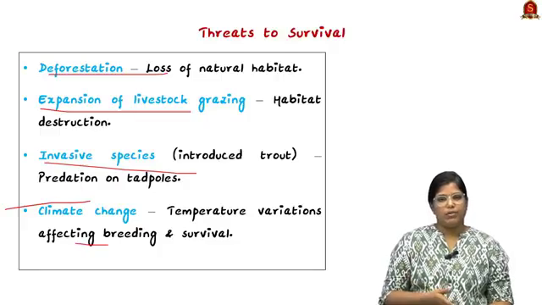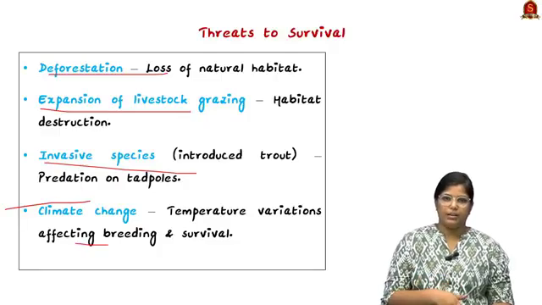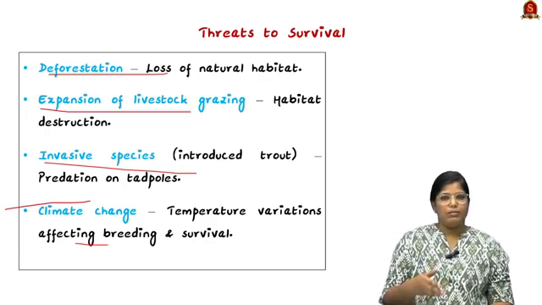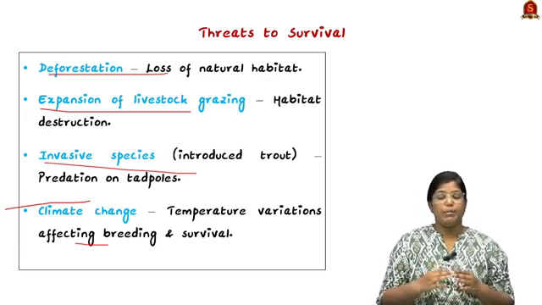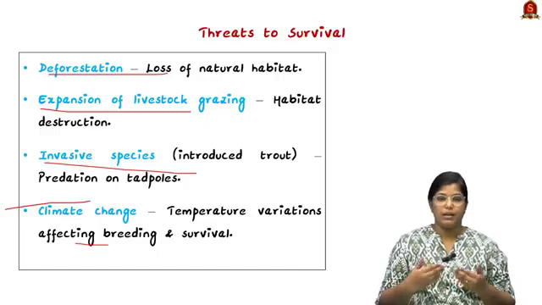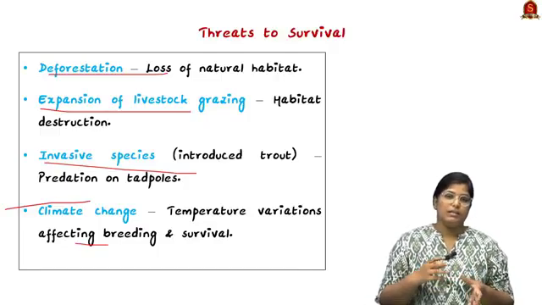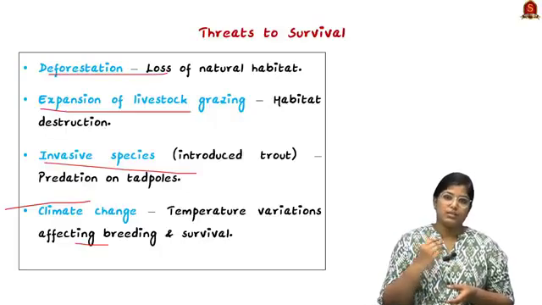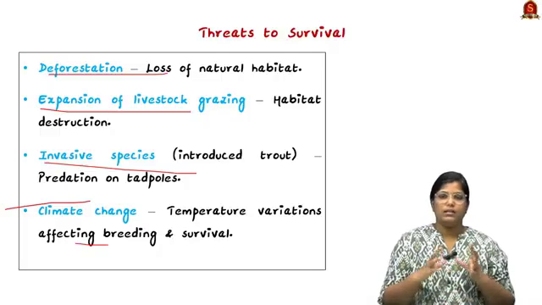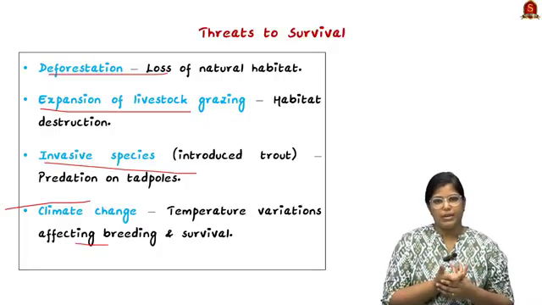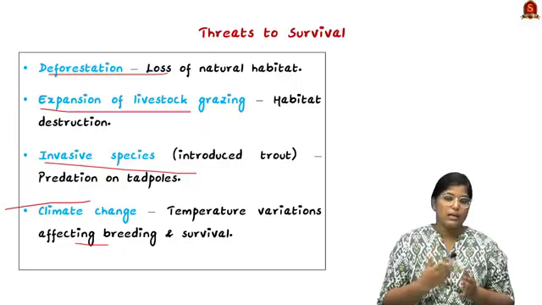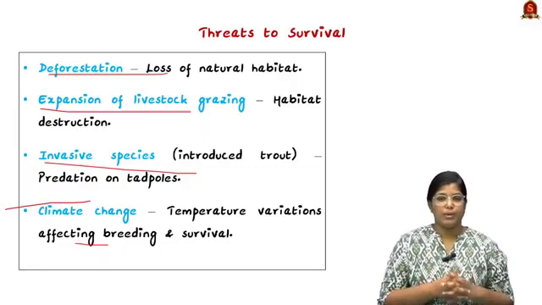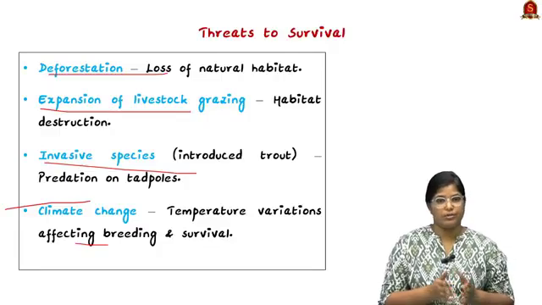A very good example of temperature affecting breeding is the olive ridley turtle. They will dig a very big hole and bury their eggs under it. Based on the temperature surrounding that hole, the sex of each egg will be determined. Likewise, this particular species' survival is also based on temperature, and their breeding is also based on temperature.